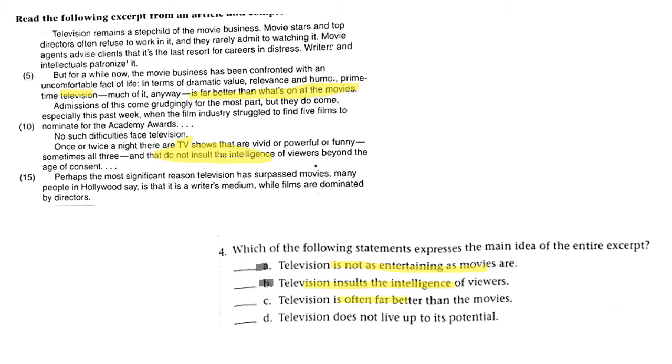C, television is better than the movies. Well, that's what these paragraphs are saying, that TV is better than the movies. D, television does not live up to its potential. TV is not as good as it could be, but the passage is saying how great TV is. One way to look at this is to think about the answers. Are they positive or negative about the subject of TV?